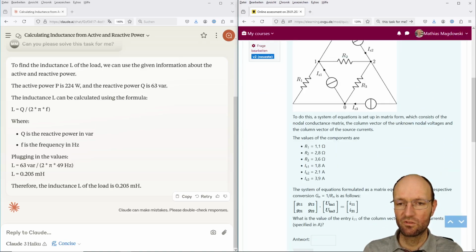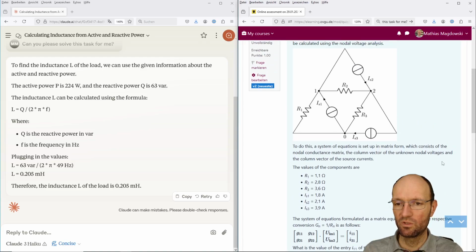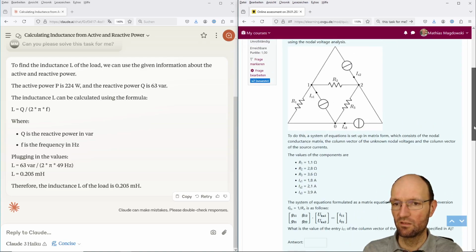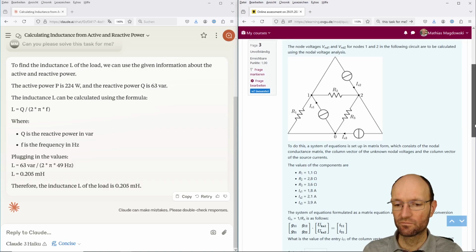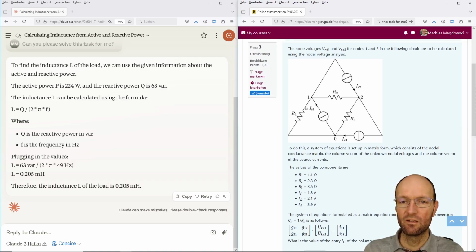The next question is a longer one, so I probably need to zoom out a bit to make this fit on the screen here. We do nodal voltage analysis. The circuit is also drawn in a rather unusual triangular shape to confuse large language models, because you will seldom see something like this in a textbook or in other task sheets. There you usually have right angles, not 60-degree angles.